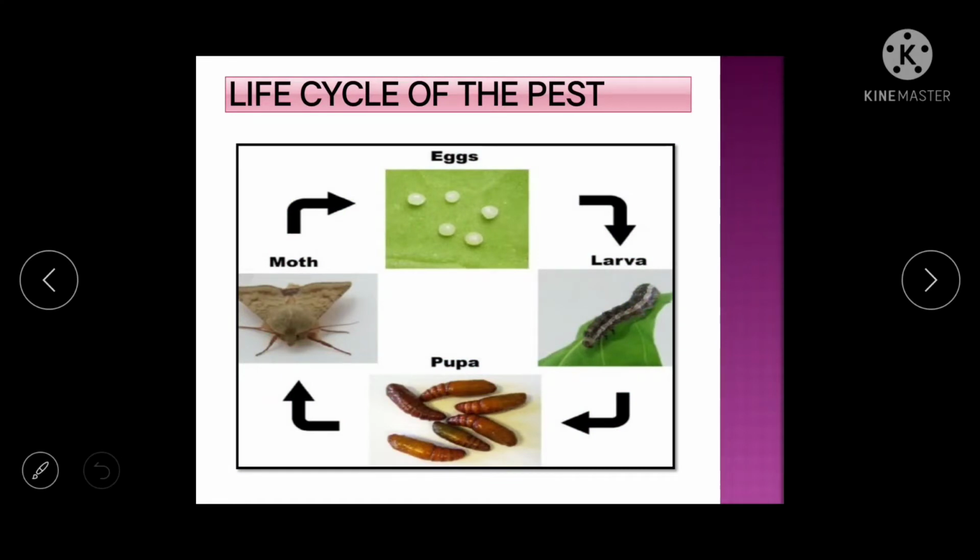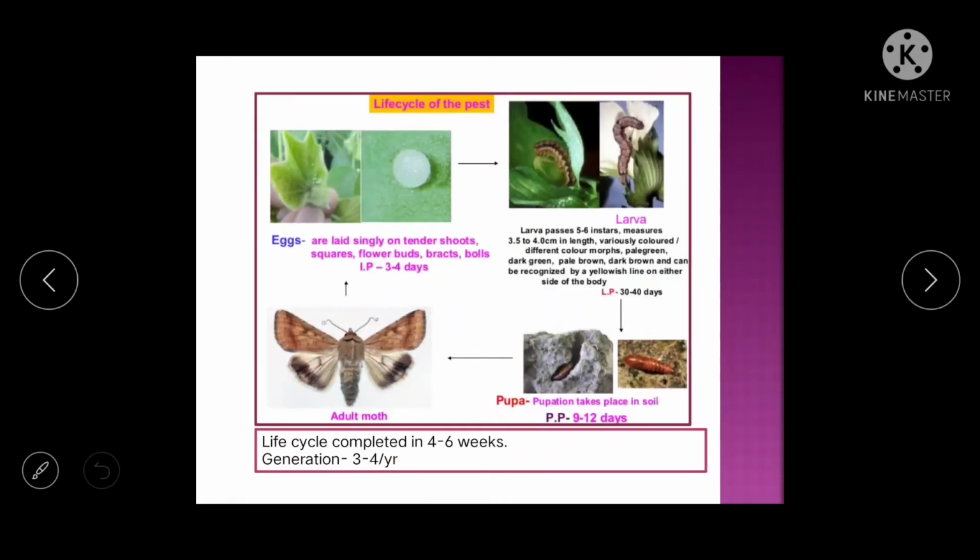Then life cycle. They have 4 life stages: eggs, larva, pupa, moth. So here you can see incubation period is 3 to 4 days, larval period is 30 to 40 days, pupa is 9 to 12 days, and they will complete their life cycle in 4 to 6 weeks, okay. So where they lay the eggs, just remember they lay the eggs on the square, flower bud, bracts, balls, okay.